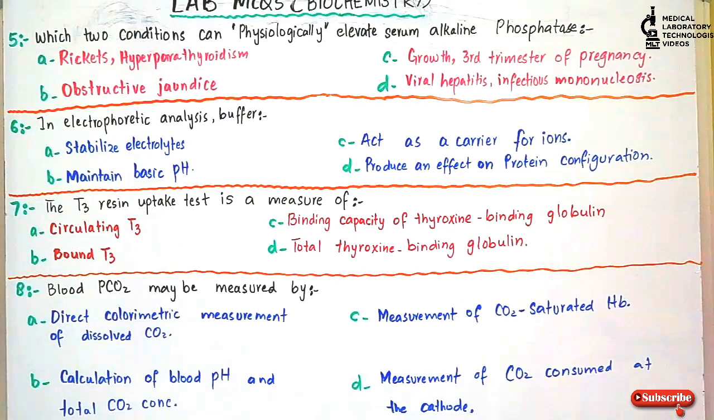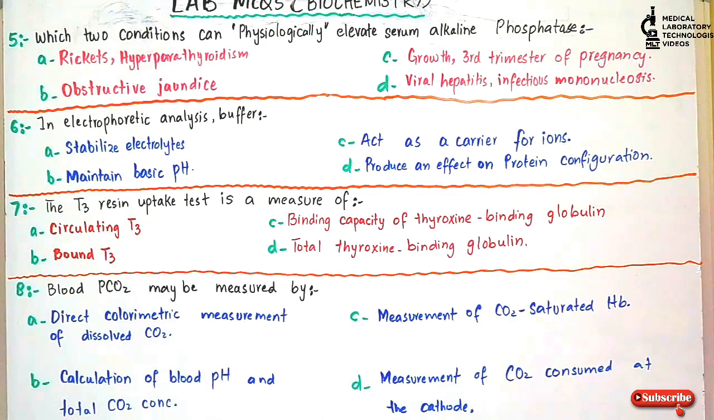Option A, rickets and hyperparathyroidism; option B, obstructive jaundice; option C, growth and third trimester of pregnancy; option D, viral hepatitis and infectious mononucleosis. And the answer is option C. In physiological conditions, growth and the third trimester of pregnancy, elevated serum ALP level will be seen. That is called alkaline phosphatase.